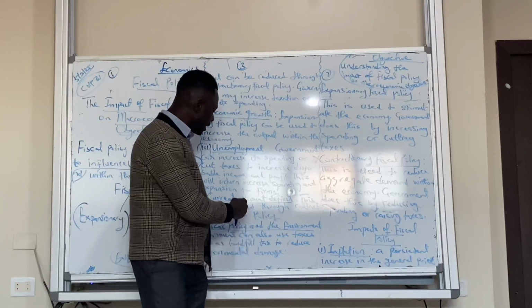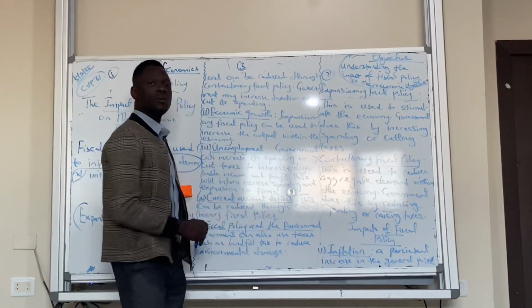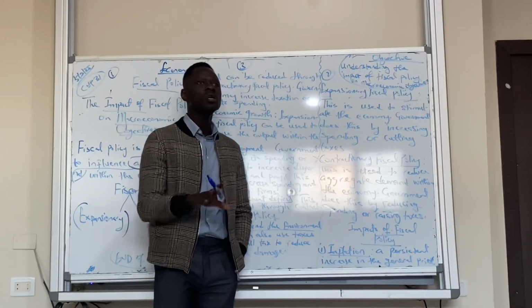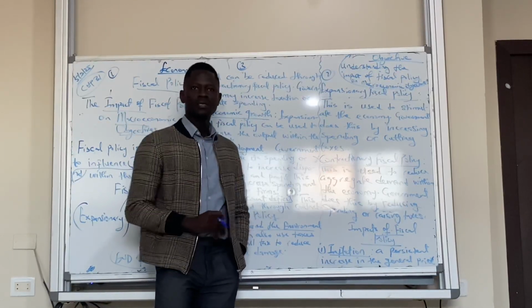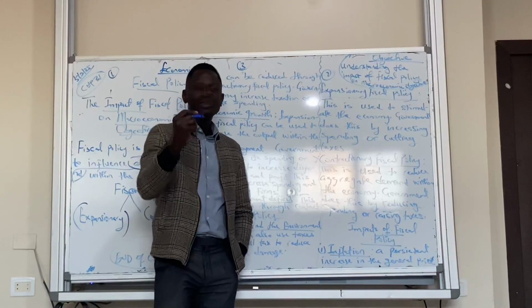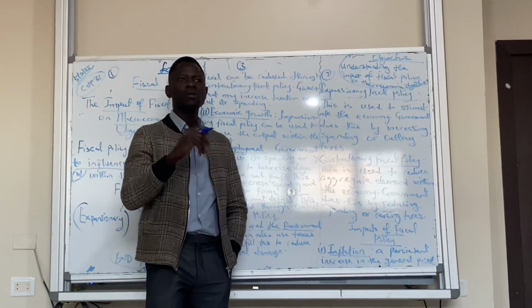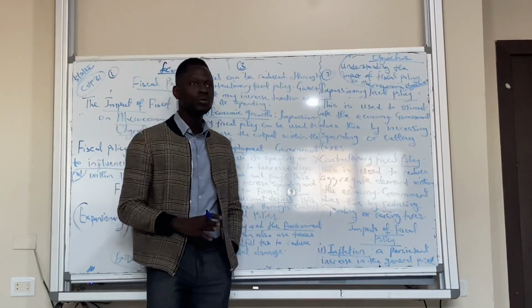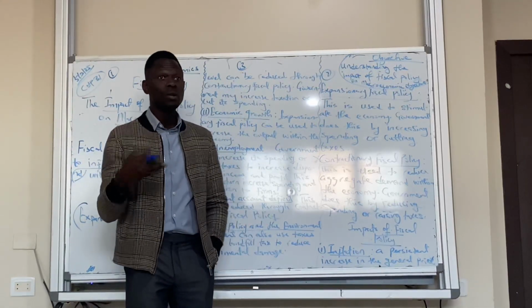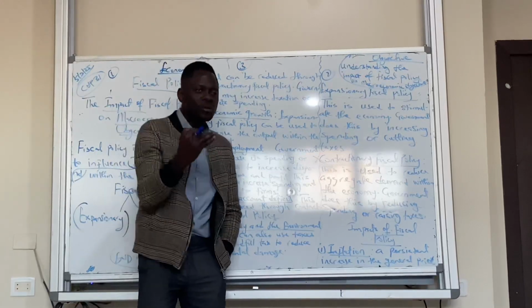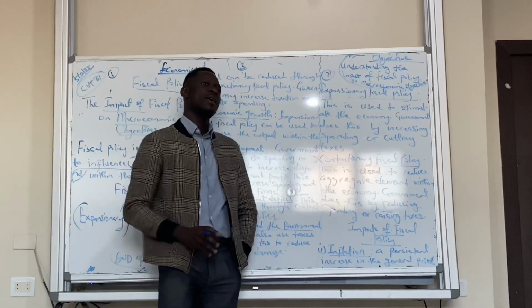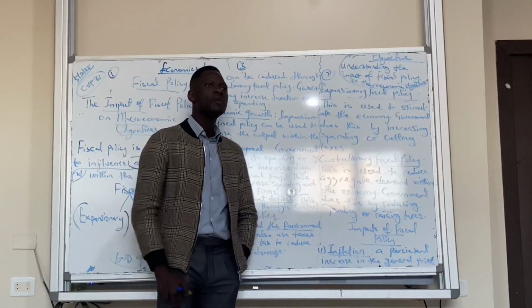Yes. And the last one, fiscal policy and the environment. Government can also solve the environmental damage caused by businesses through taxes. Government would increase taxes on firms that damage the environment, on different activities they do. So as soon as government imposes more tax on them, they will reduce their activity. Then that will reduce damage caused by businesses in the environment.